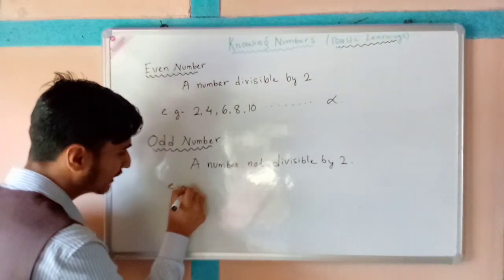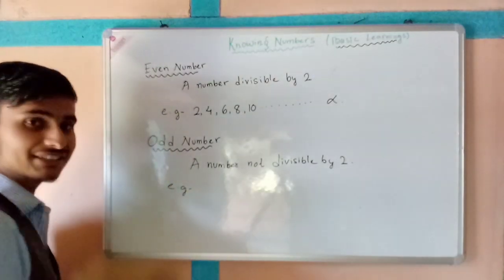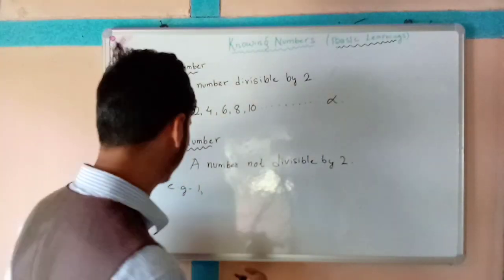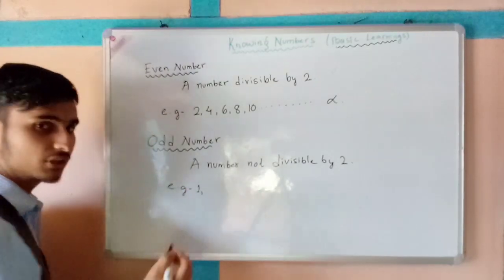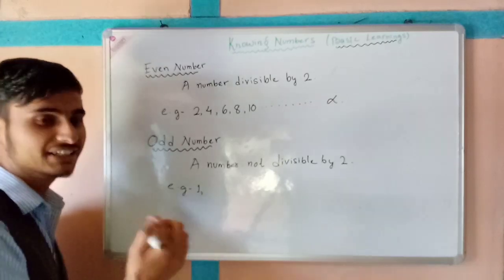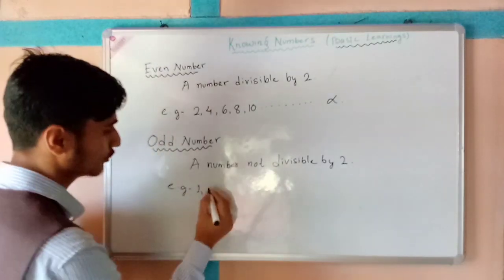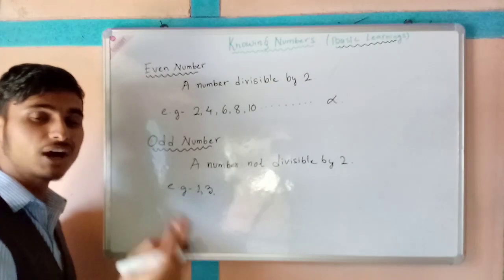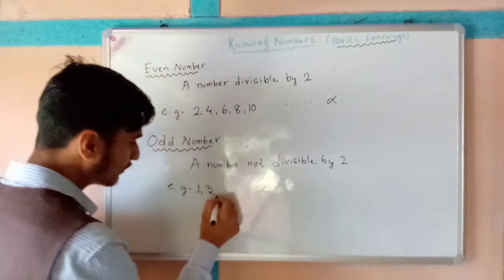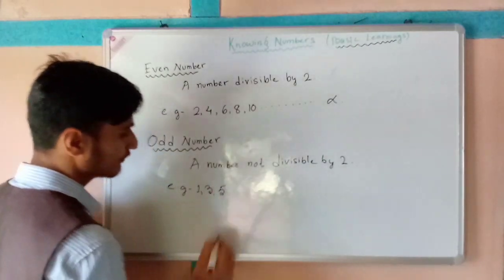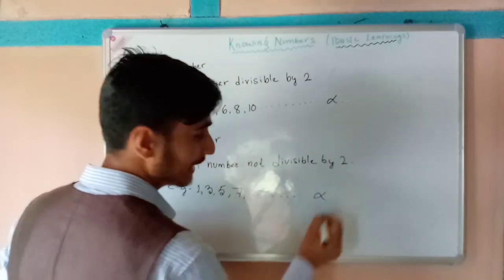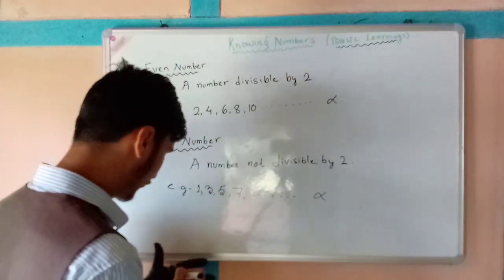Example, which numbers are not divisible by 2? Let us take from natural numbers itself. Example 1. 1 is not divisible by 2. Next, 2, is it divisible or not? It is divisible because 2 ones are 2. So it will be 3. 3 ones are 3. We cannot divide 3 by 2. So 5 comes, again 7. It continues, it never ends, till infinity.